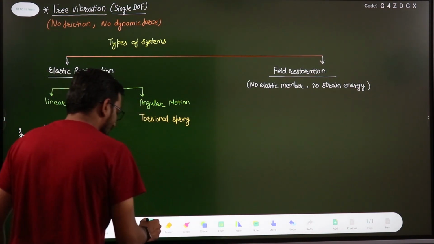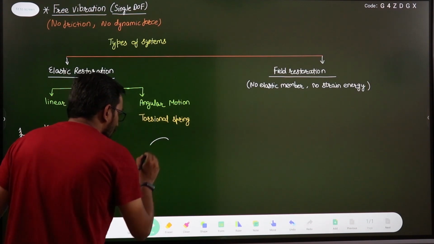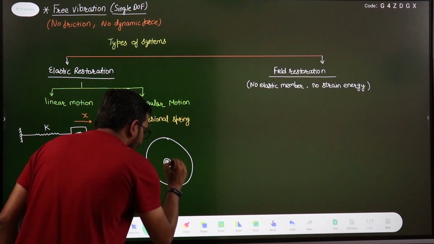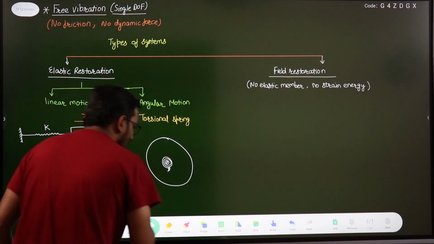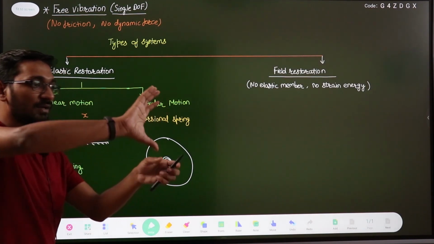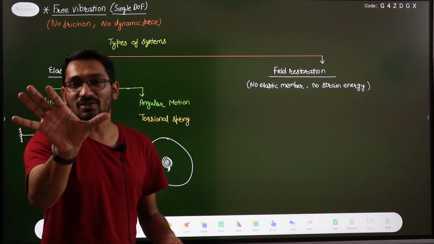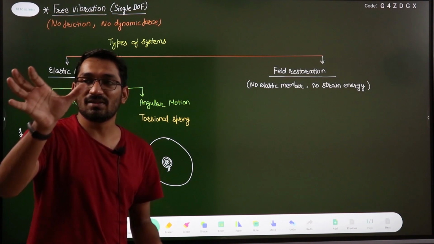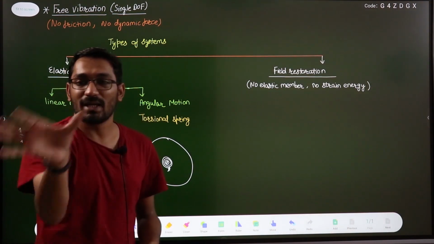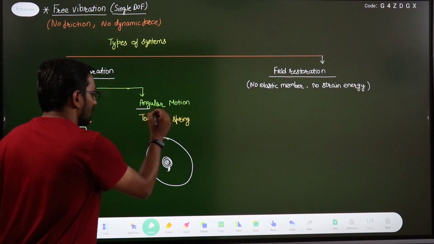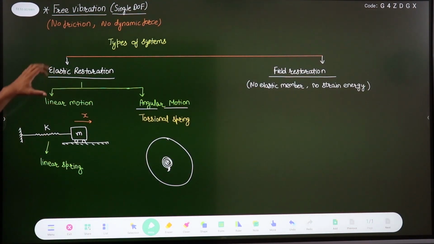Let us discuss this with the help of a diagram. Suppose we have a disc, and this disc is attached to a torsional spring. If you give some rotation to the disc, disturbing its equilibrium position, and leave it, then the spring will start rotating like this, right? This is a vibration, and that vibration is because of this torsional spring. So this is the angular motion case. So in the elastic restoration we have linear motion and angular motion.